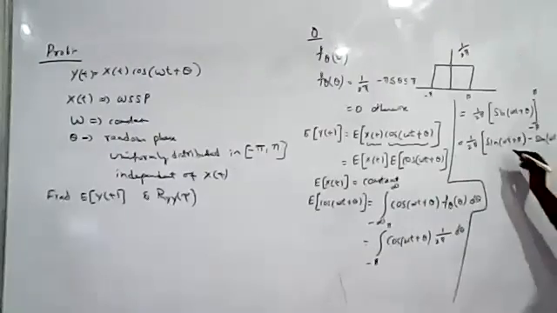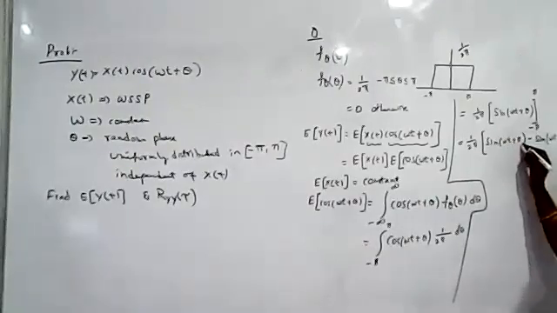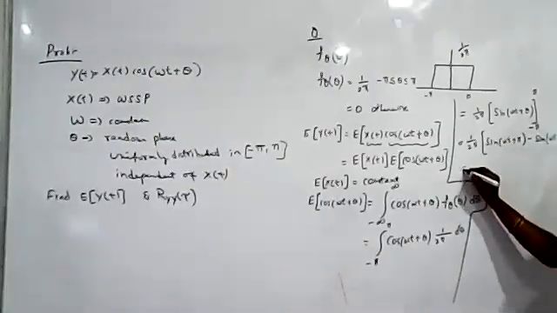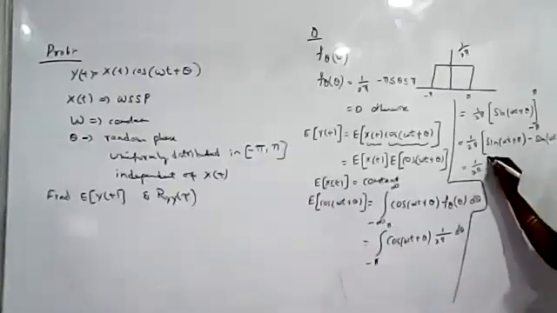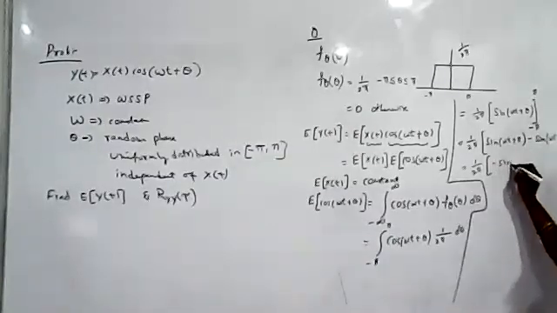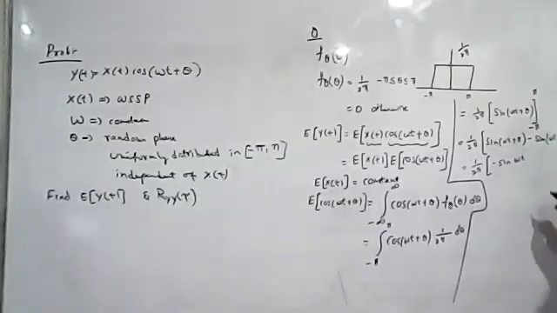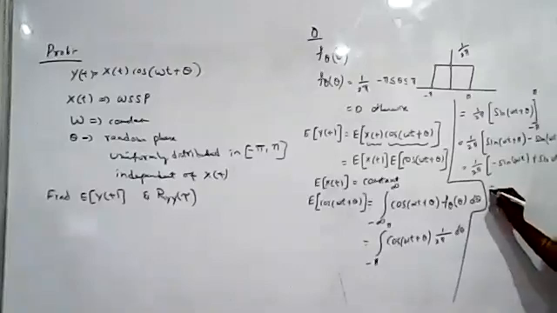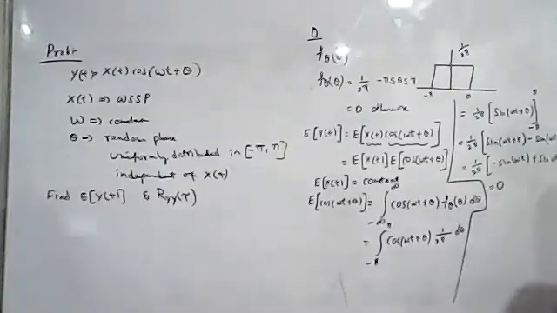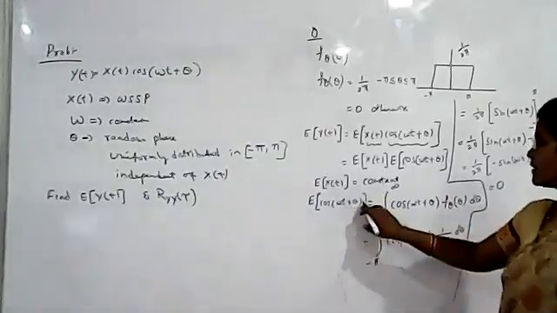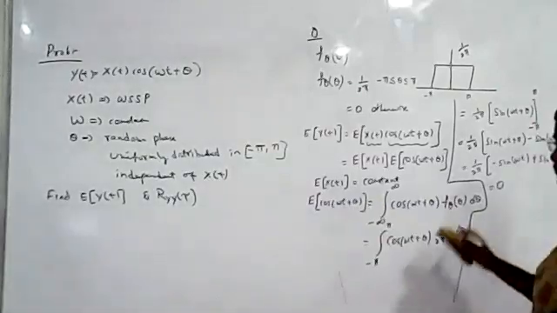What is this value? Sine(omega t plus pi) is minus sine omega t. And sine(omega t minus pi) is also minus sine omega t, so the subtraction gives plus sine omega t, and the value will be equal to 0. So we got the expected value of cos(omega t plus theta) equal to 0.